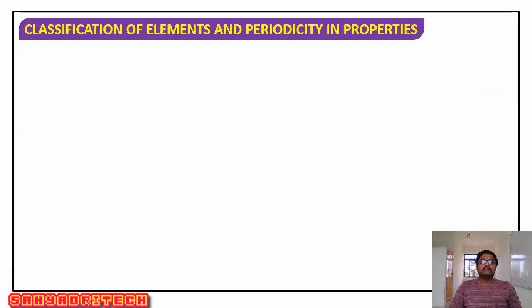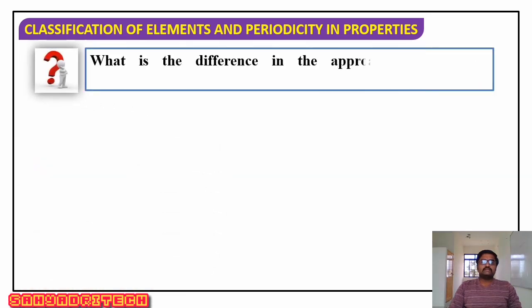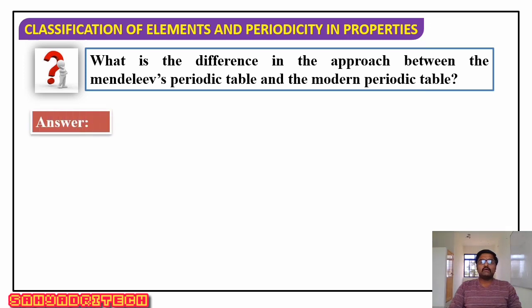Well, now if you get a question, what is the difference in approach between Mendeleev's periodic table and the modern periodic table? Yes, we have come across both concepts. According to Dmitry Mendeleev, the properties of the elements are a periodic function of their atomic weight.